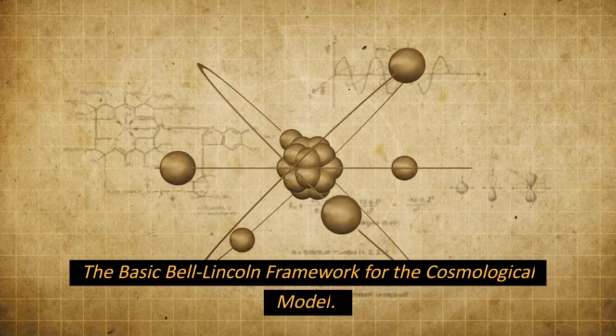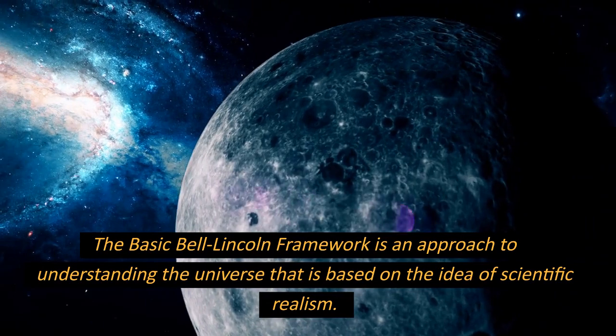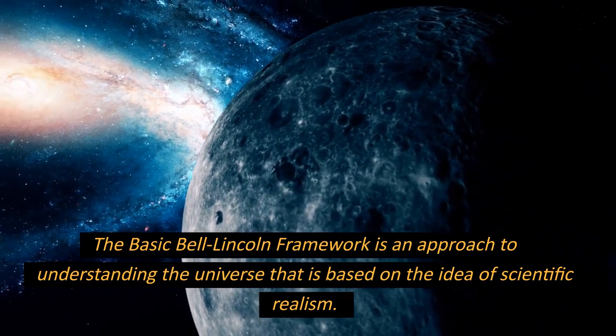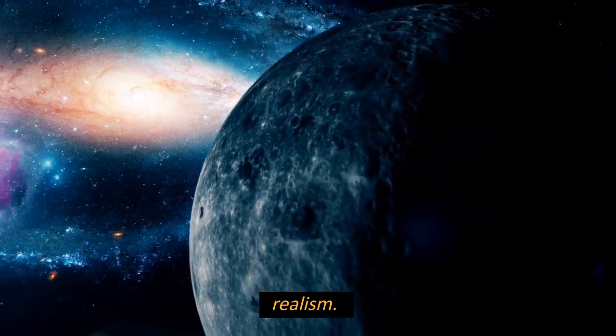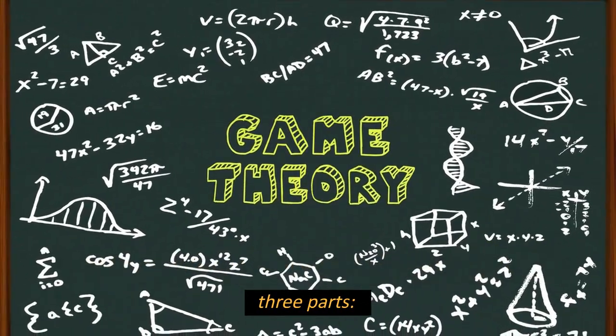The basic Bell-Lincoln framework for the cosmological model. The basic Bell-Lincoln framework is an approach to understanding the universe that is based on the idea of scientific realism. The basic Bell-Lincoln framework divides the universe into three parts.